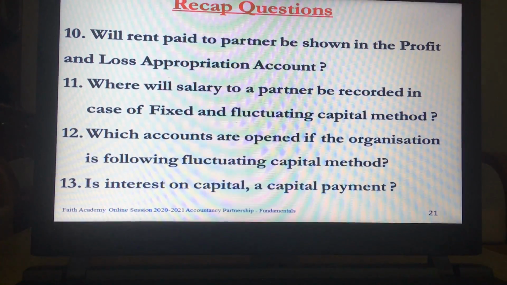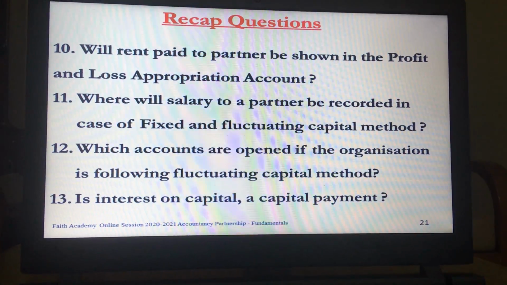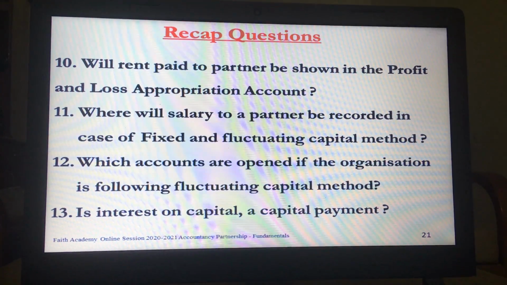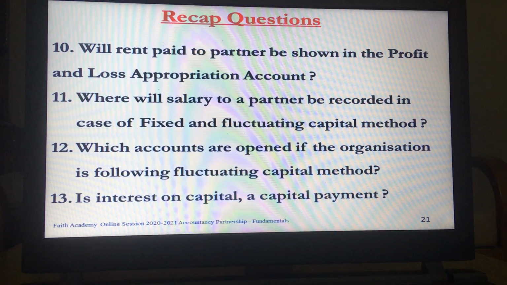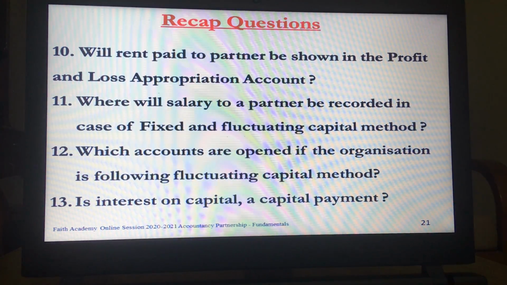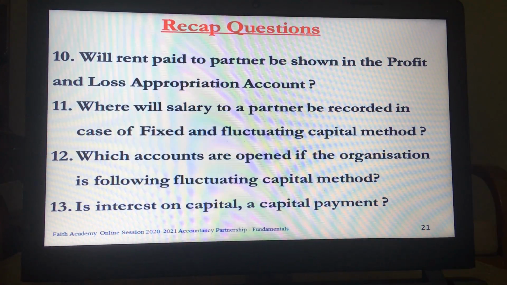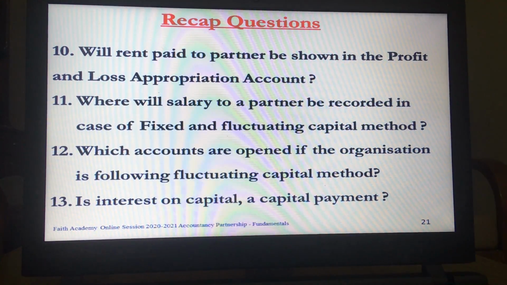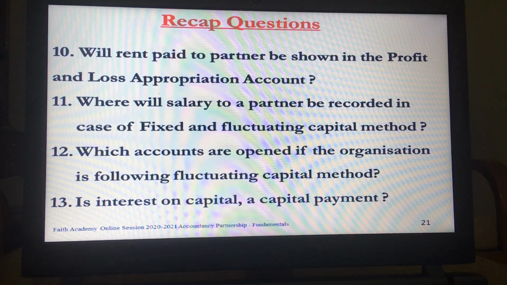Will rent paid to partner be shown in the profit and loss appropriation account? Where will salary paid to the partner be recorded in case of fixed and fluctuating capital method?